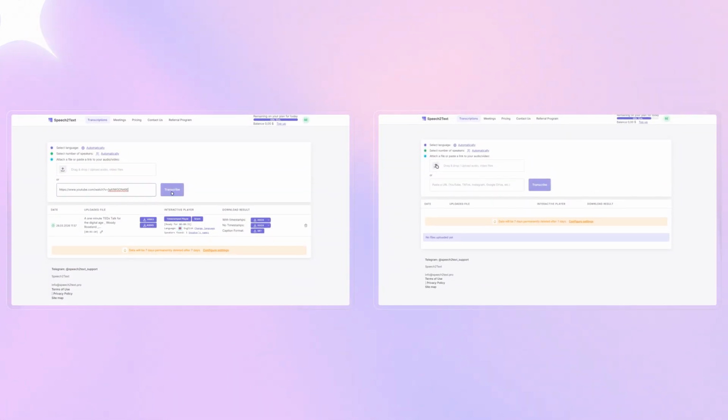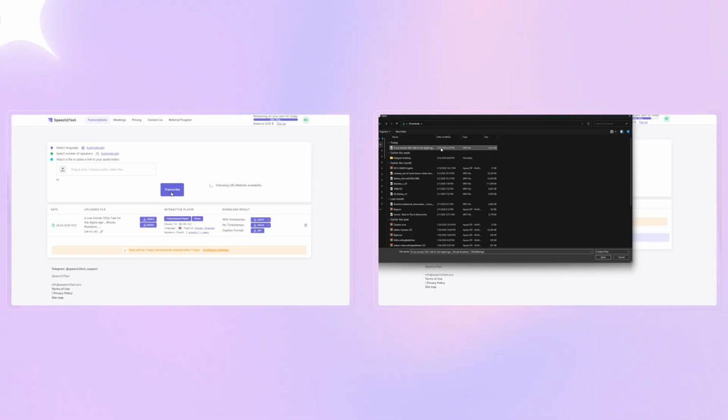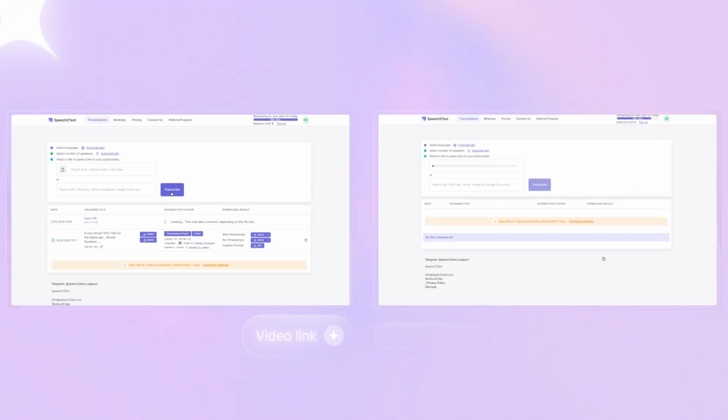In addition to audio files, our service also allows you to attach a YouTube video link or upload a video file for transcription into text.